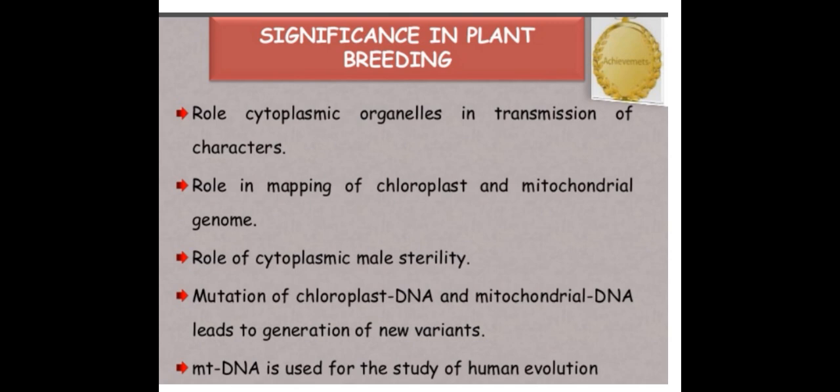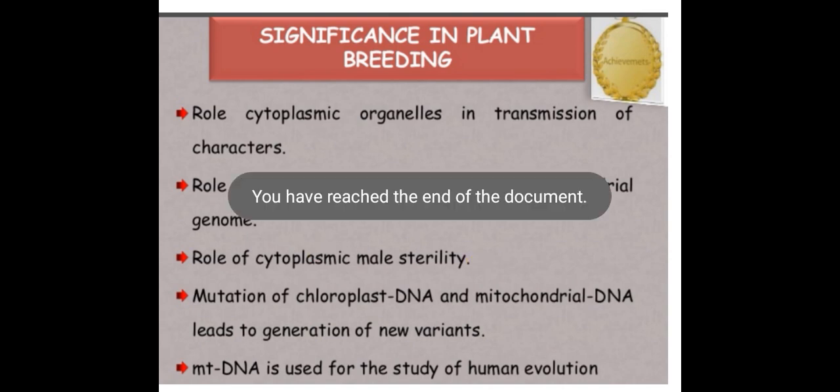Role of cytoplasmic organelles in transmission of characters. Role in mapping of the chloroplast and mitochondrial genome. Role in cytoplasmic male sterility. Mutation of chloroplast DNA and mitochondrial DNA leads to segregation of new variants. mtDNA is used for the study of human evolution.